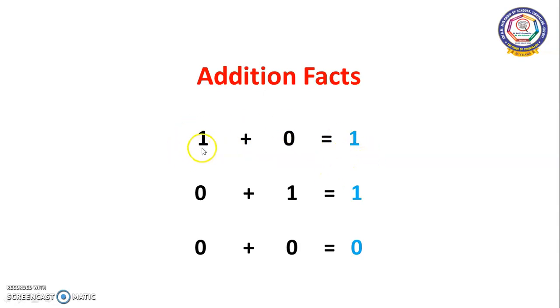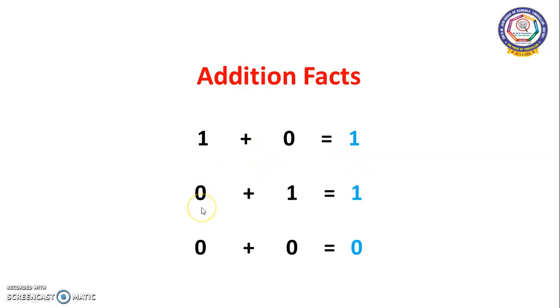For example, you see 1 plus 0 is equal to 1, because the same number only we are getting here. Because 0 has no value. 0 means nothing. So 1 plus 0 is equal to 1 only. 2 plus 0 is equal to 2 only. 3 plus 0, 3. Whichever number we are adding with 0, we will get the same number.